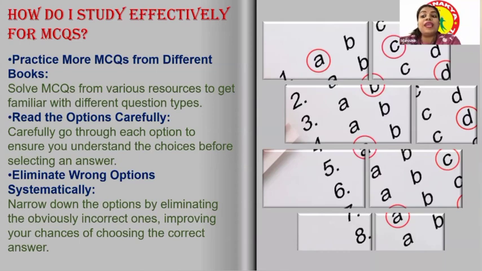Read the options carefully. And the third and very important part, which I always tell my students, is that they should know how to eliminate the wrong options systematically. Once children understand how to eliminate the wrong options, they can definitely score full marks in the objective questions. Sure, ma'am. If they are twisting the questions, I am also ready. Our students are also ready. Correct.